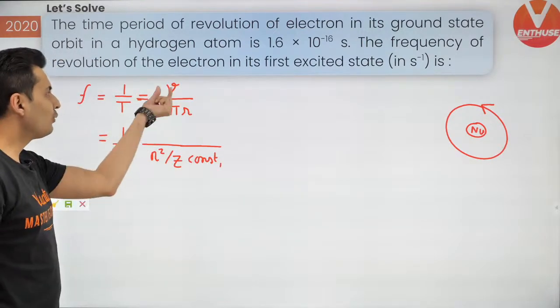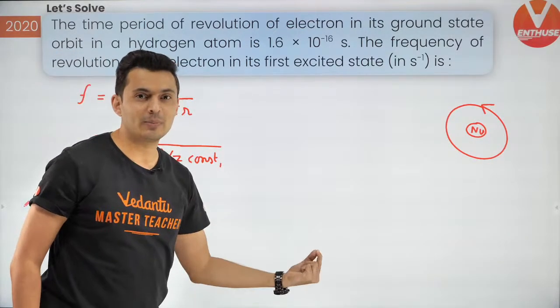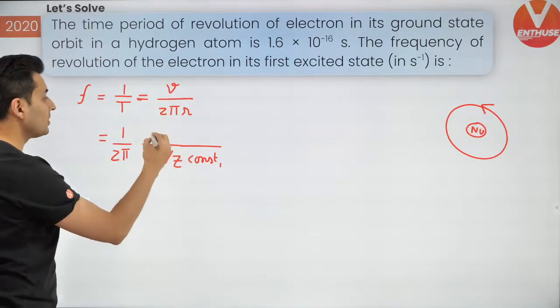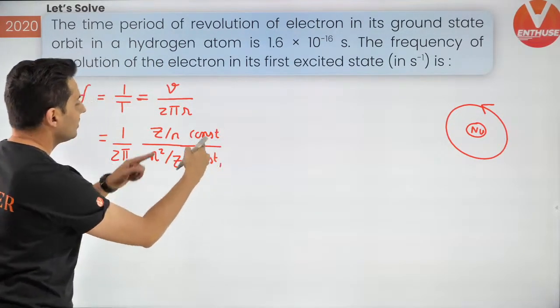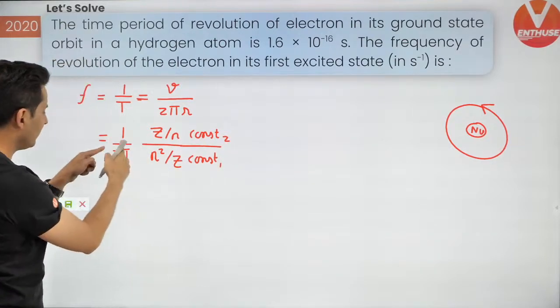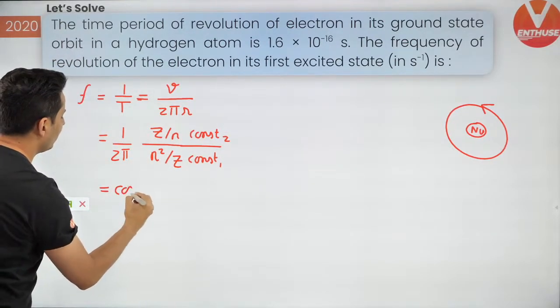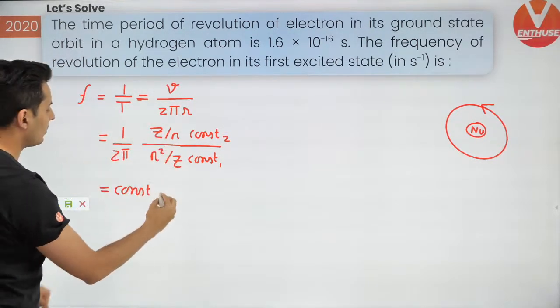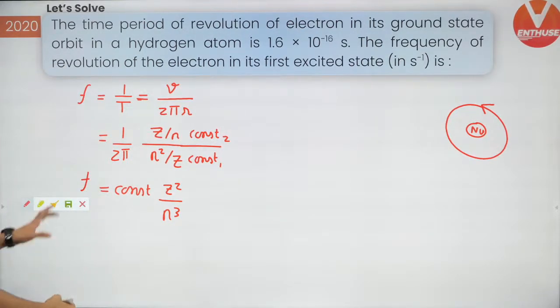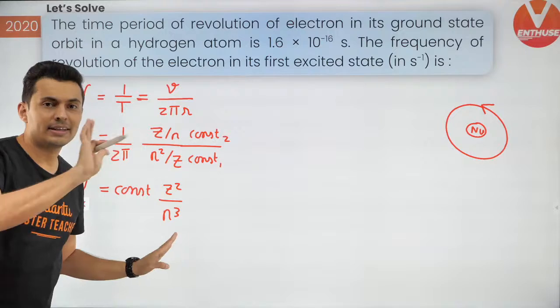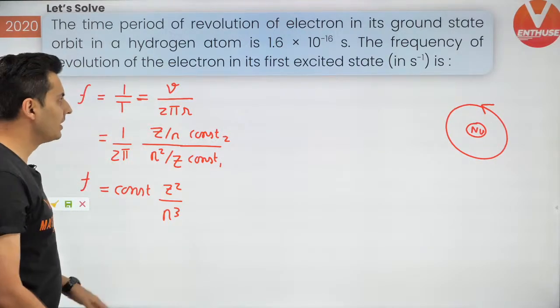And what is velocity of that electron proportional to? It is proportional to z by n, so z by n into some constant. This is a constant, this is a constant, this is also a constant, so it becomes a new constant. And that will become z square by n cube. So frequency is inversely proportional to n cube. That's what I got from here.